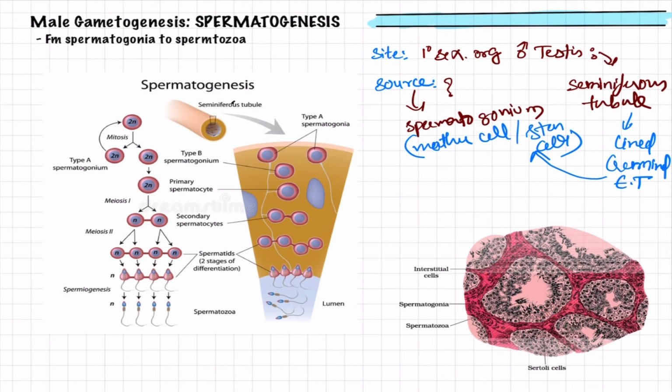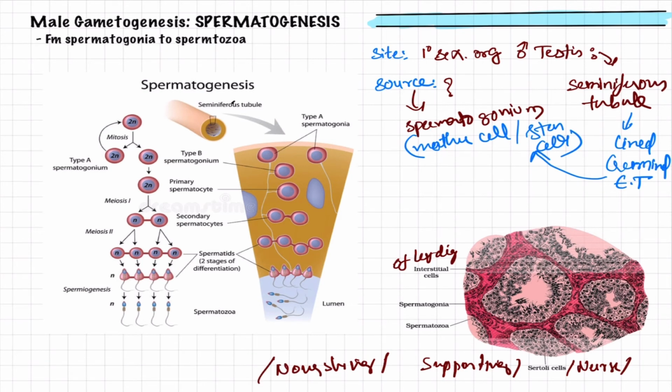Leydig cells are also known, as we know, as interstitial cells of Leydig, and Sertoli cells are also known as nurse cells or supporting cells or nourishing cells or sustentacular cells.